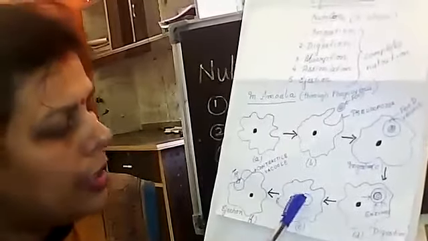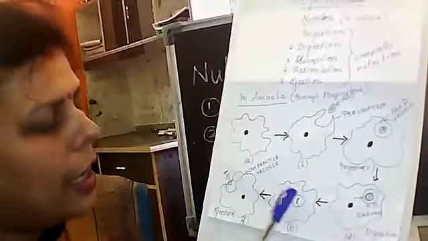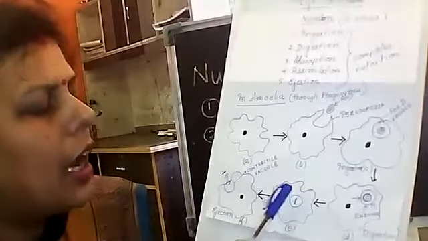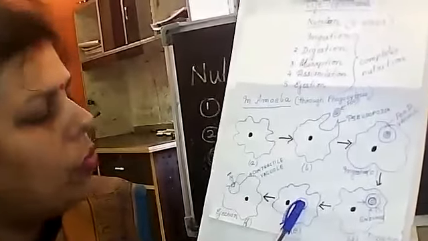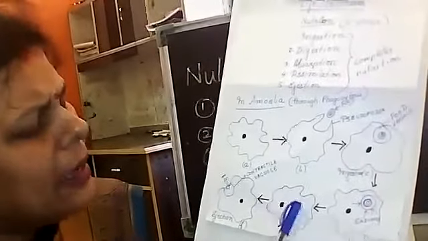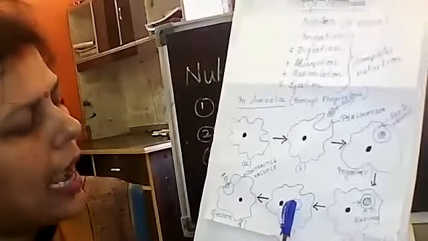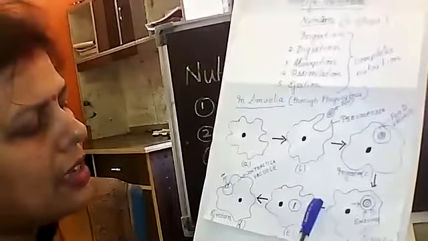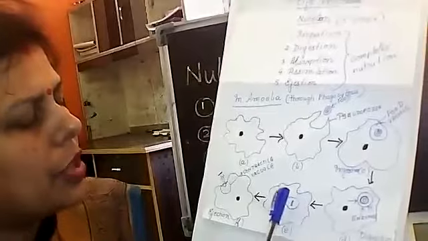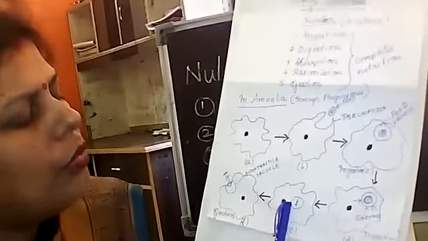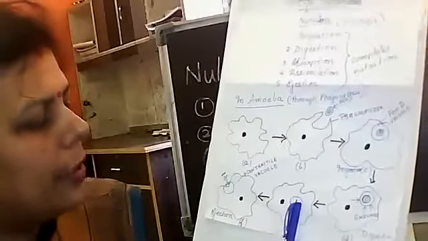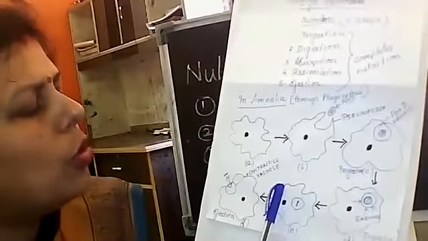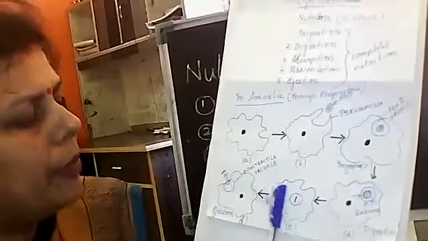Now the contractile vacuole contains only the unwanted substance and also some amount of water. It goes on adding the unwanted substance as the nutrition process goes on. When the contractile vacuole gets overloaded, it moves towards the cell membrane.